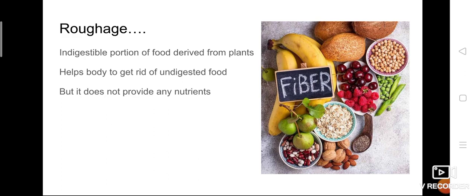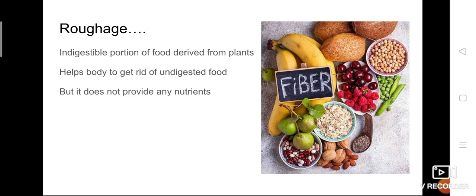It helps the body to get rid of that undigested food. Not all the food items are digested by our body; only the nutrients are digested. The remaining things will be excreted out from our body. That excretion process is done with the help of this roughage, but it does not provide any nutrients.